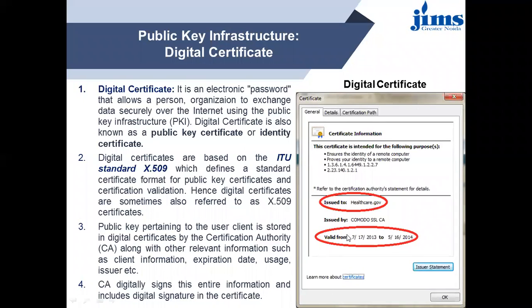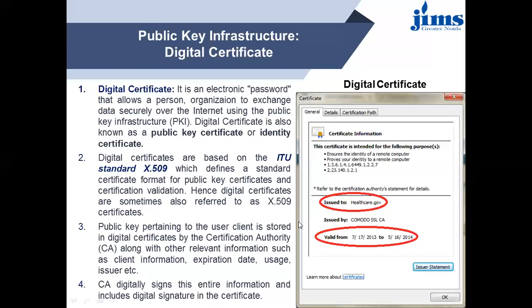This kind of digital certificate you can very easily find in your documents. If you open a document in PDF format and go to the properties, there you will find the option of certificate. There you can check that the file you have opened has some type of certificate.